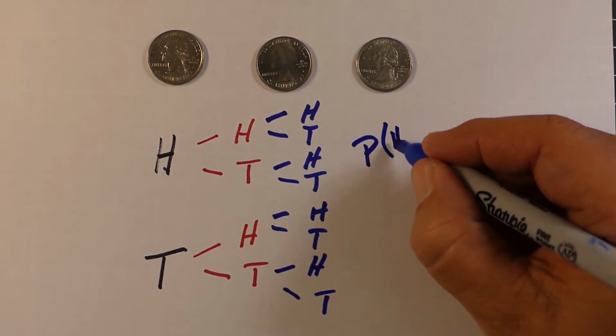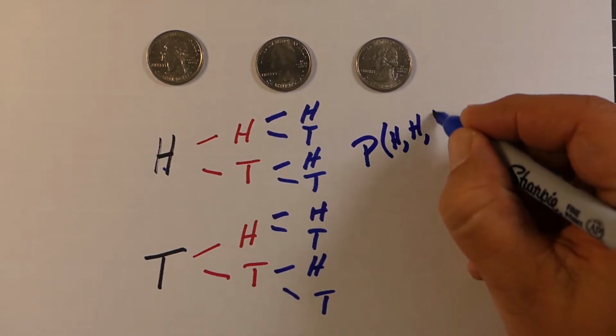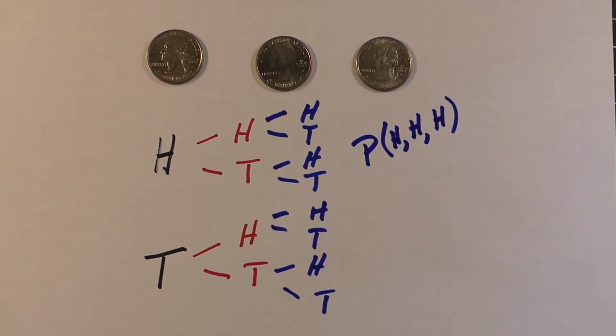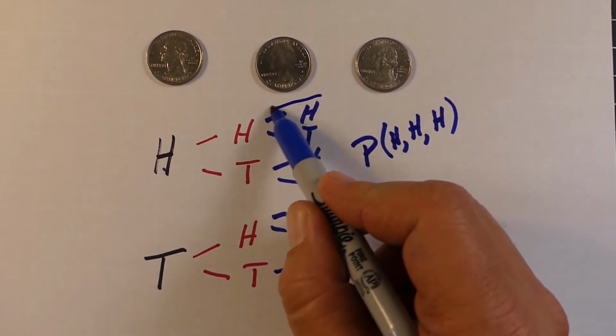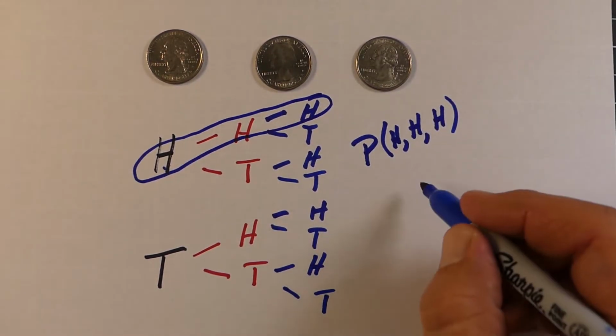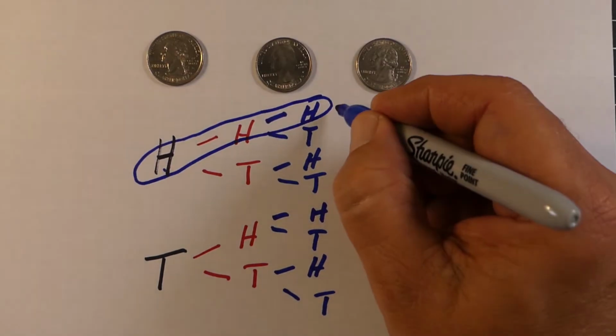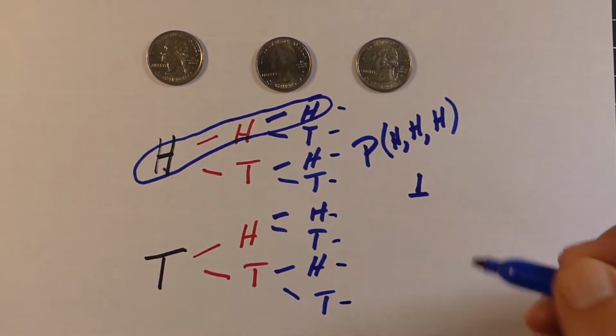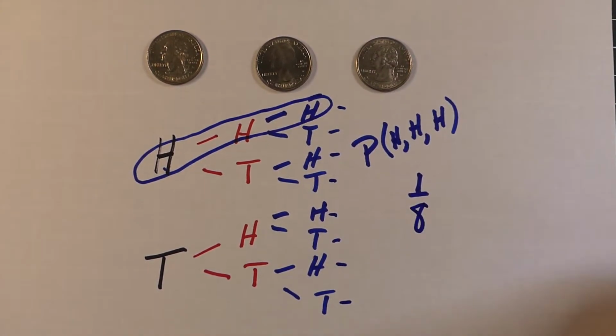So if I'm looking for the probability of getting heads, then heads again, so 3 straight times, that combination only happens 1 time, one of these little paths right there. So it happens 1 out of all the 8 different combinations. So our probability is just 1 out of 8, or 1/8 chance.